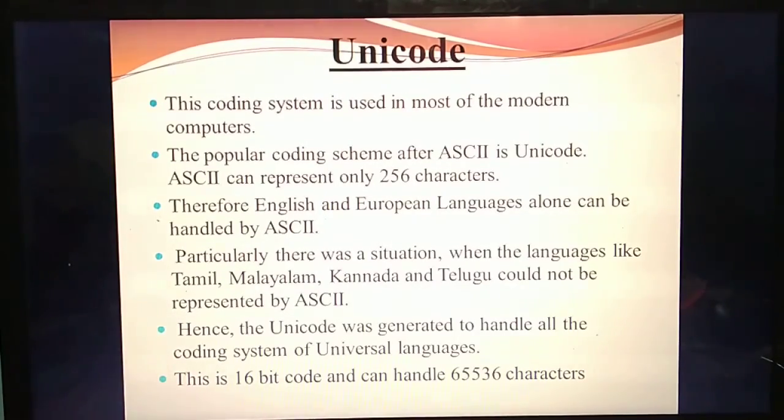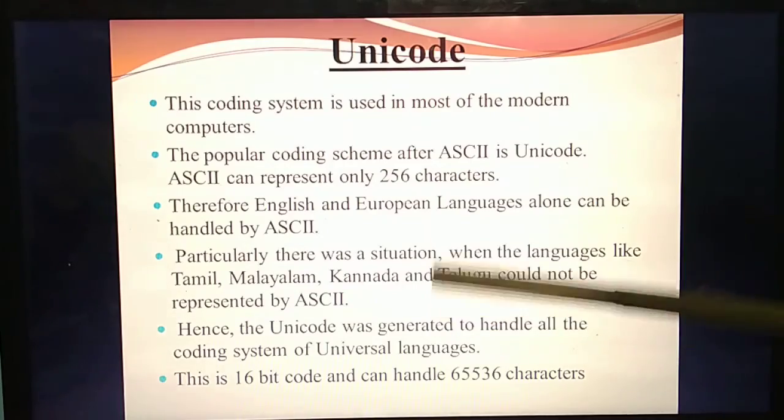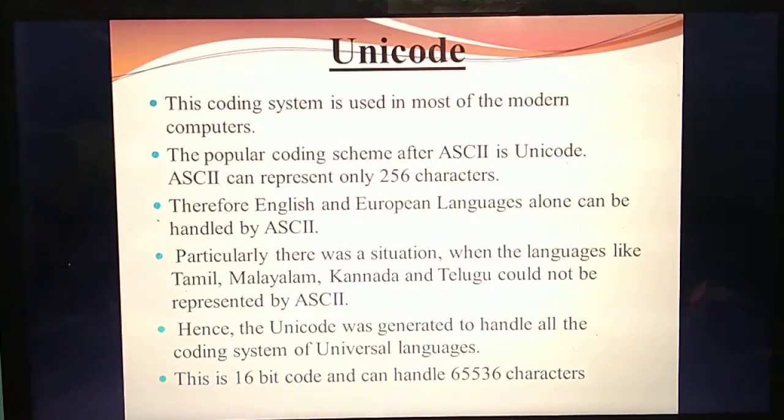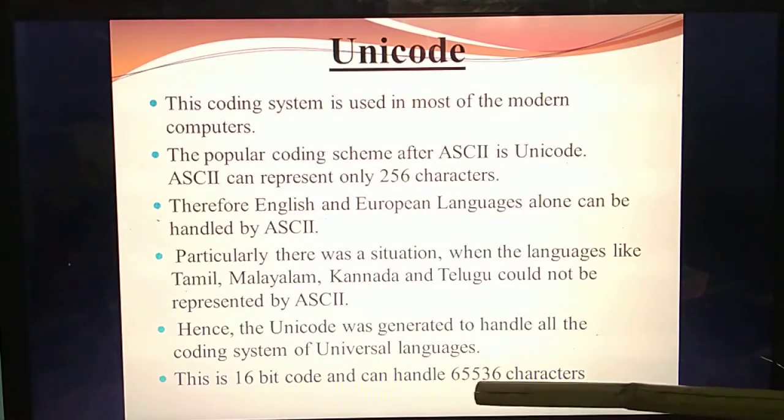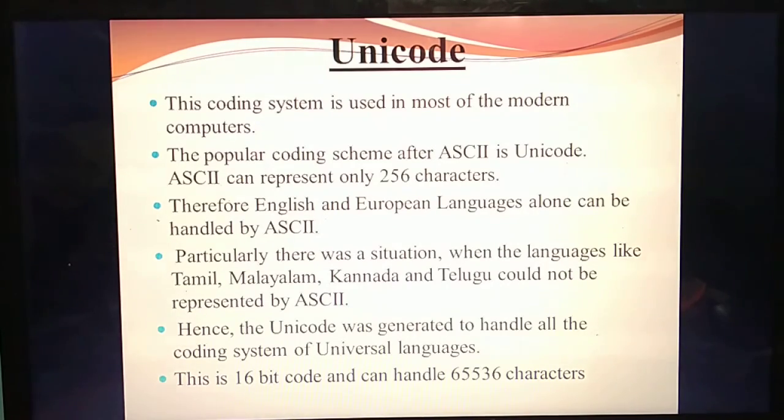So they introduced a new encoding scheme called which one? Unicode. This Unicode can handle all types of languages, any universal language. That means Tamil, English, Malayalam, Urdu, Kannada, all types of languages can be handled by which encoding scheme? Unicode. Very, very important. Unicode uses a 16-bit code, that is 2 power 16, that means 65,536 characters. How many characters can it handle? 65,536 characters.